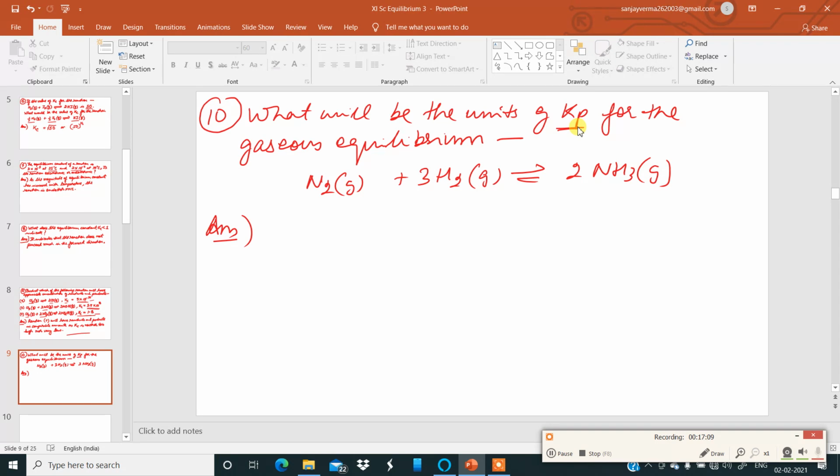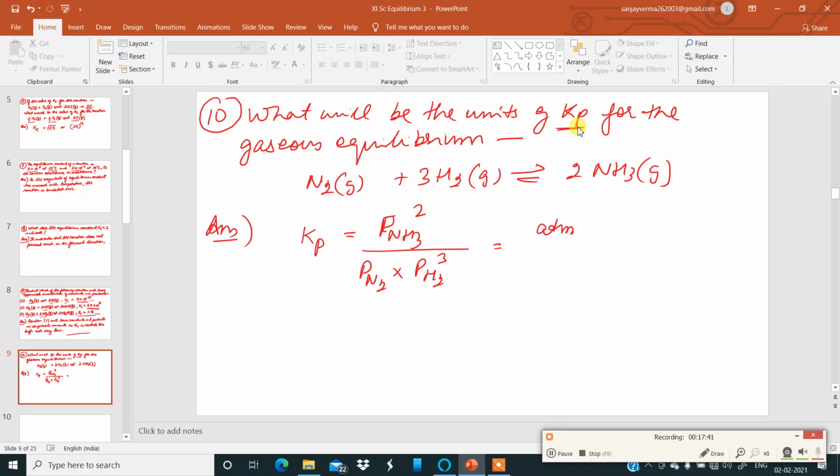So for this reaction, if you write down Kp, it becomes partial pressure of NH3 squared divided by partial pressure of N2 into partial pressure of H2 cubed. Here the partial pressure is in terms of atmosphere.